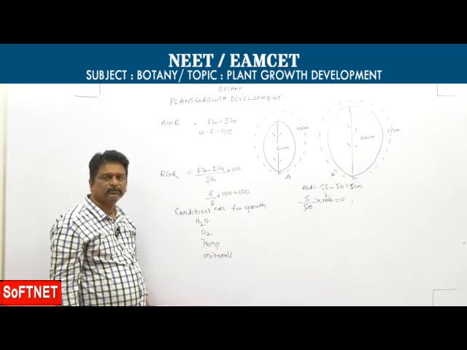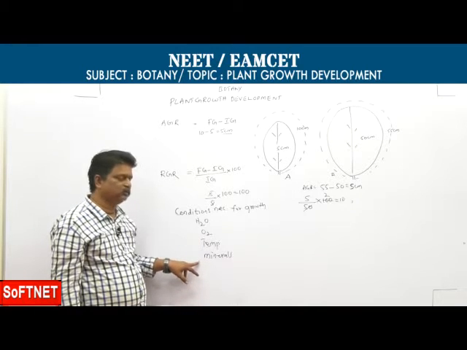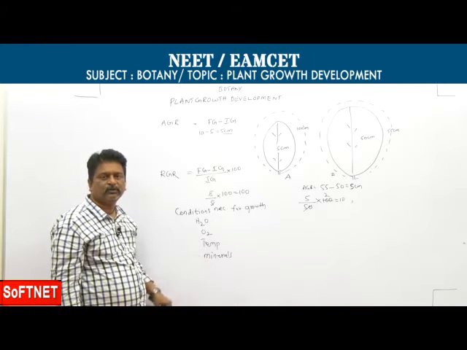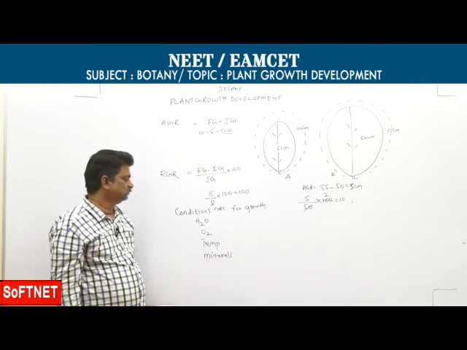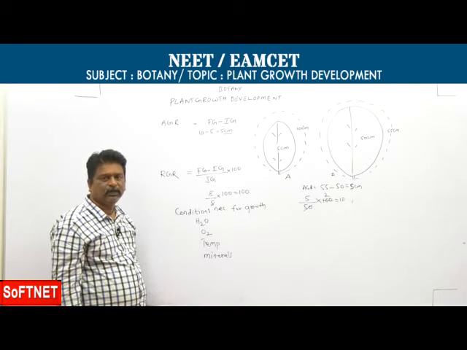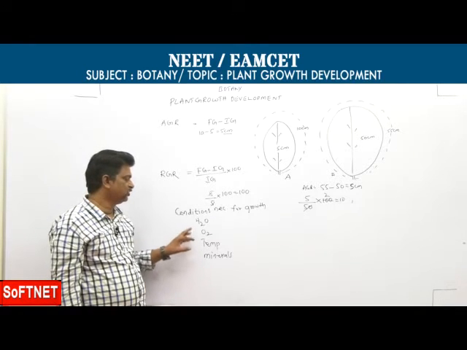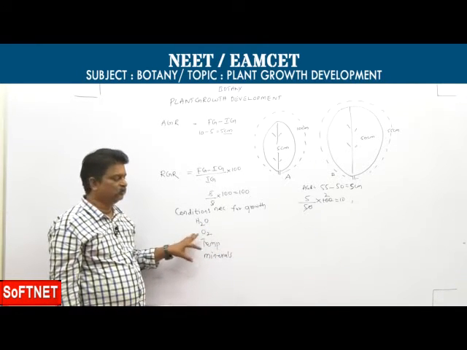Then minerals, both macro and micro elements, are essential for growth because they produce protoplasm. Along with this, light and gravity are also essential for the phases of growth.